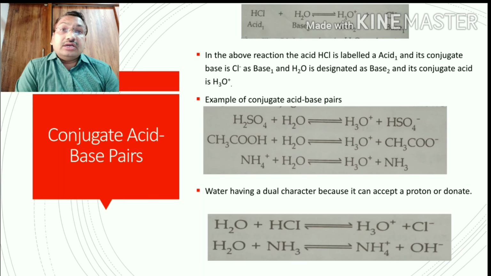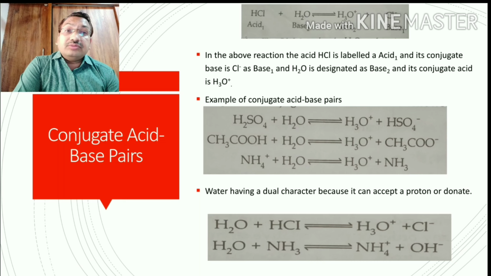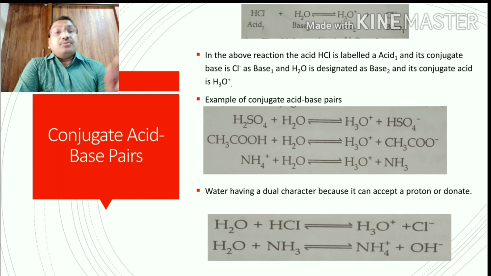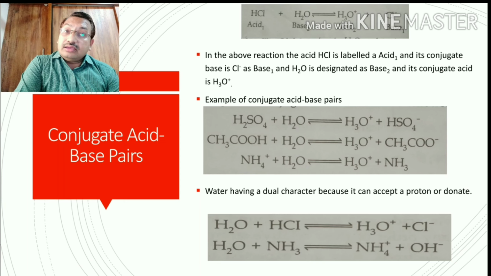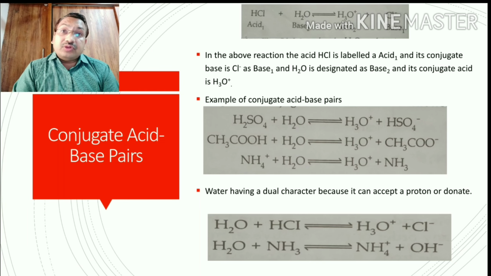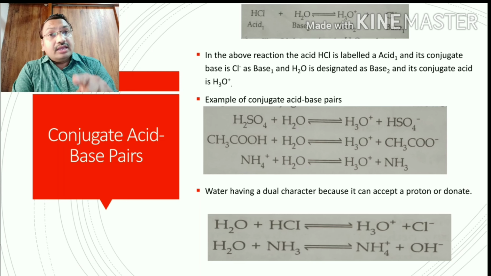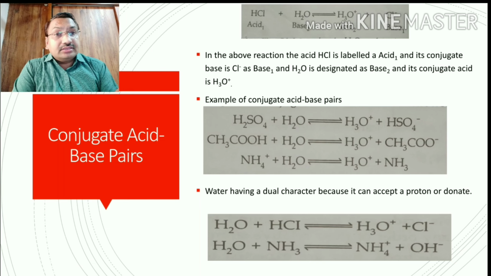In the second example, the water molecule reacts with ammonia. Ammonia accepts the proton from the water molecule, so ammonia acts as a base.